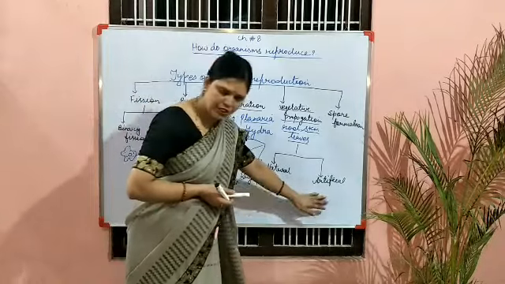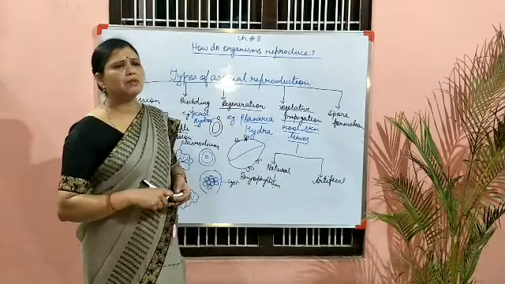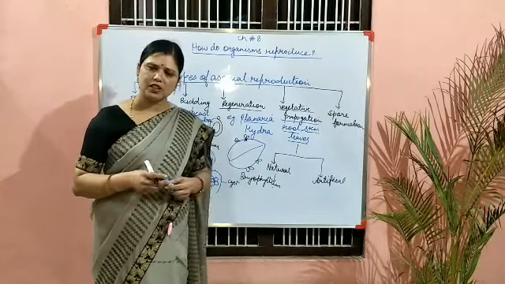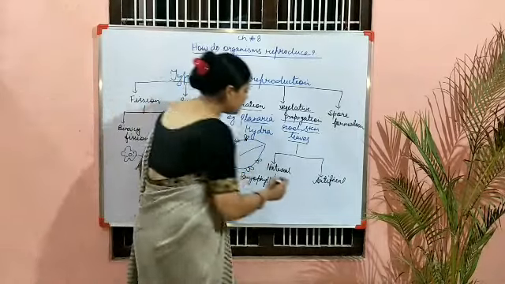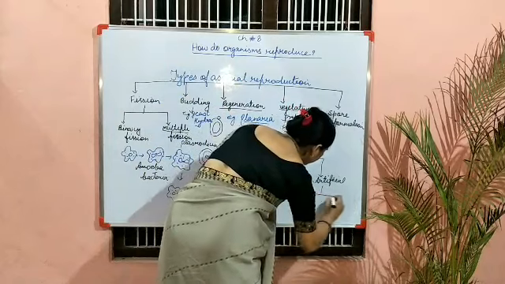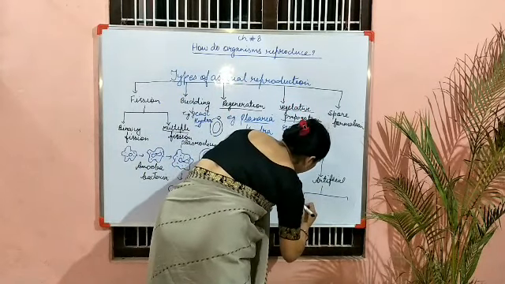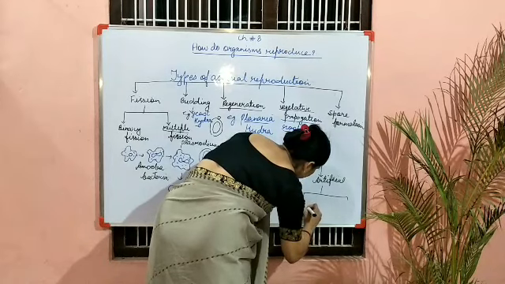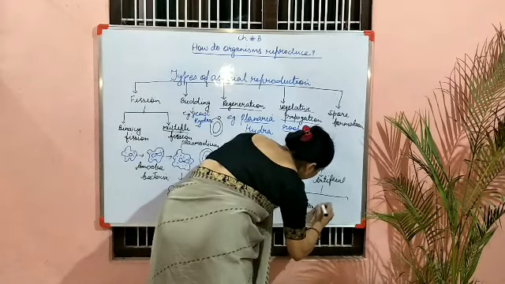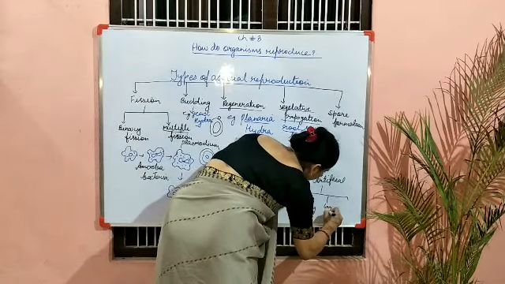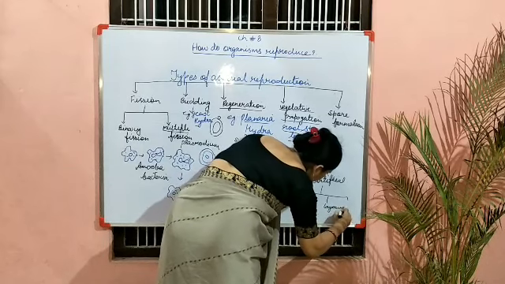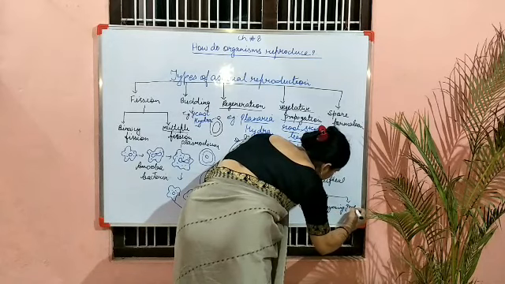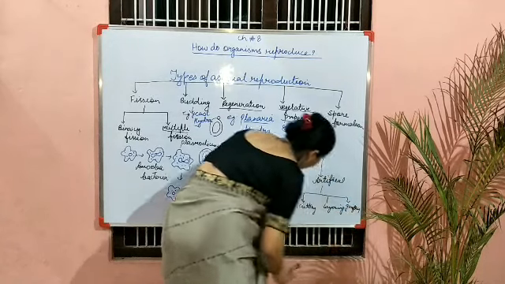Now artificial. Artificially means by an artificial method we can also undergo this vegetative propagation. So these are of three types: cutting, layering, and third one is grafting.